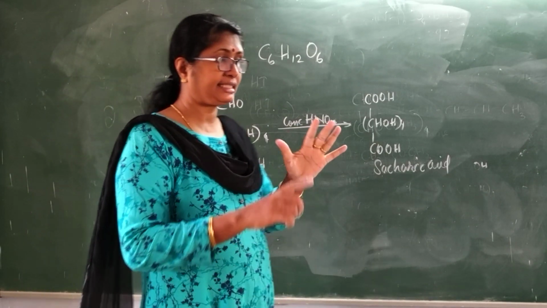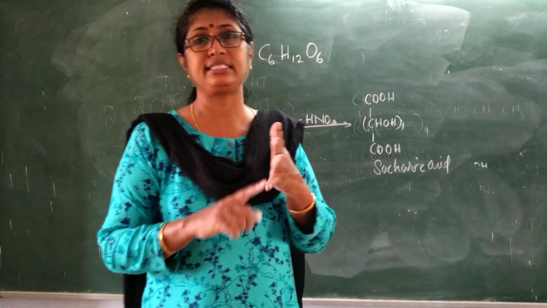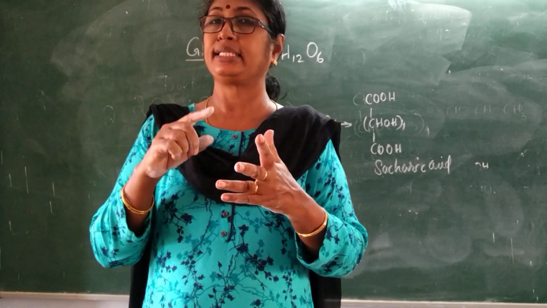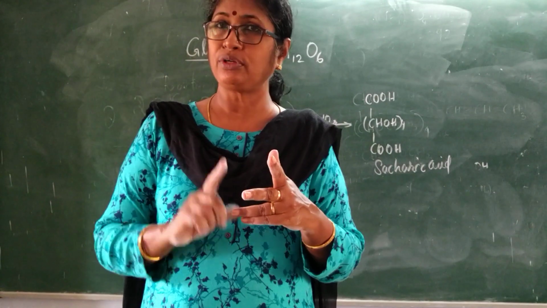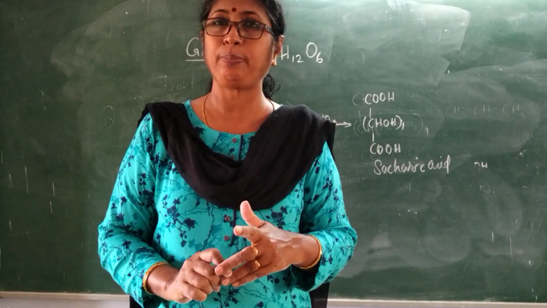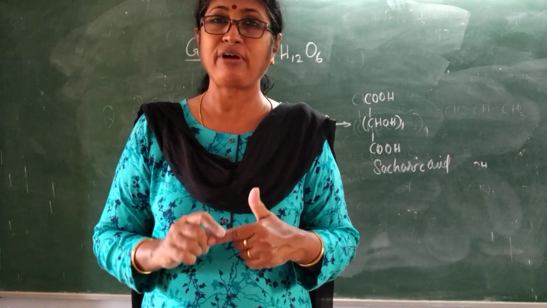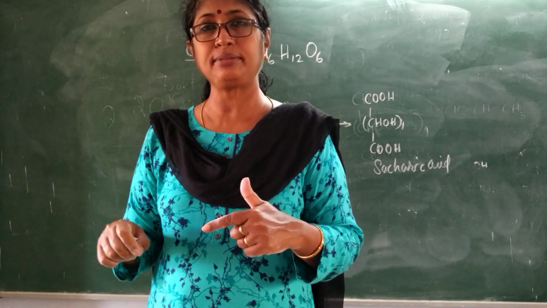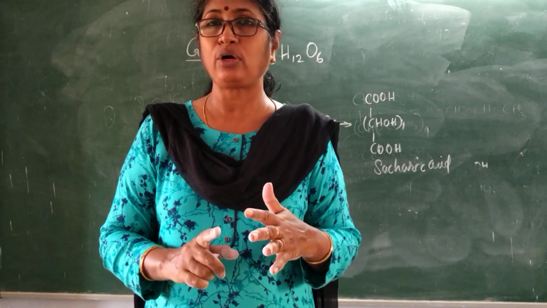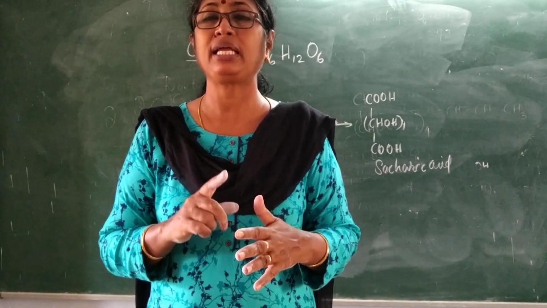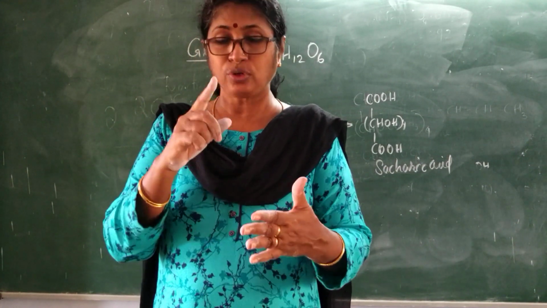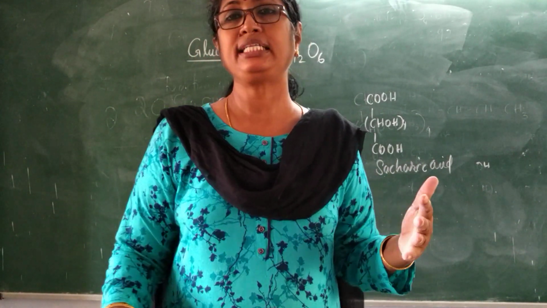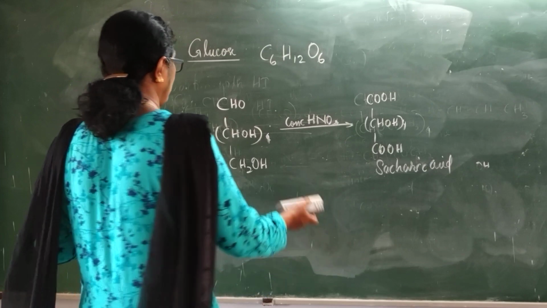So glucose has a straight chain of 6 carbon atoms. It contains a carbonyl group. Out of the carbonyl group, the aldehyde group is there. Then there are 5 OH groups on different carbon atoms. Then one of those OH groups is a primary alcoholic group. So with all these proofs, scientists started to give the structure of glucose.